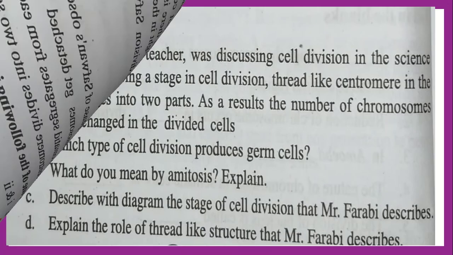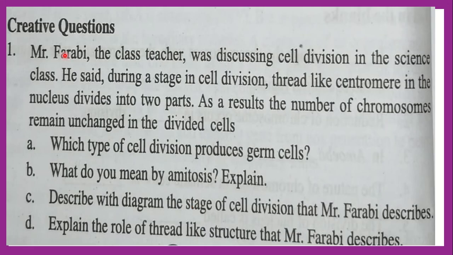Now everybody see the creative question. Read the stem attentively. Mr. Farabi, the class teacher, was discussing cell division in the science class. He said during a stage in cell division, thread-like centromere in the nucleus divides into two parts.